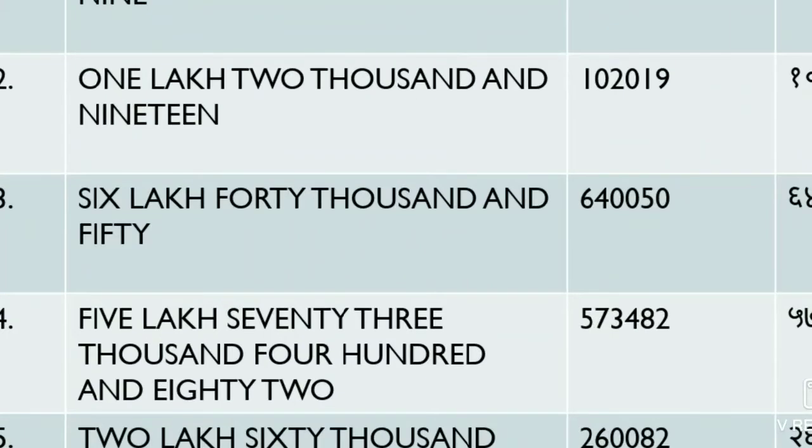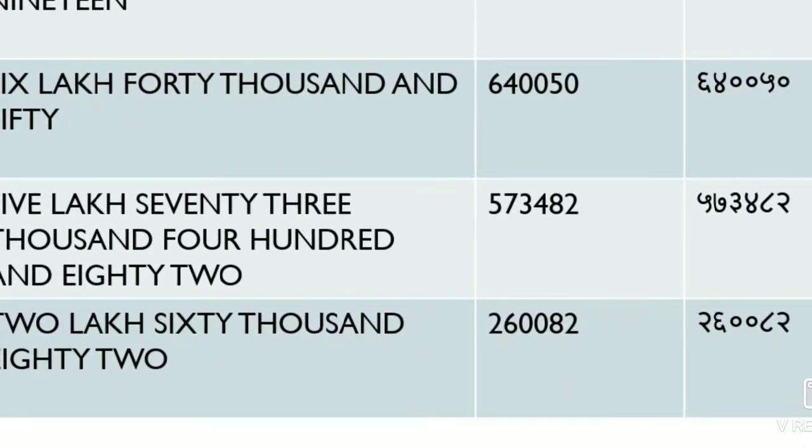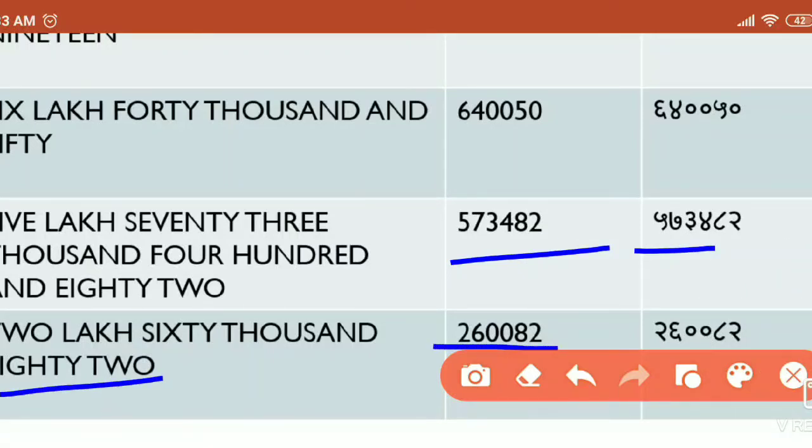Some more examples are given. 5,73,482. Here it is given how to write it in Devanagari, and last, 2,60,082. So here 2,60,082 and its Devanagari writing is given in front of it, in boxes.